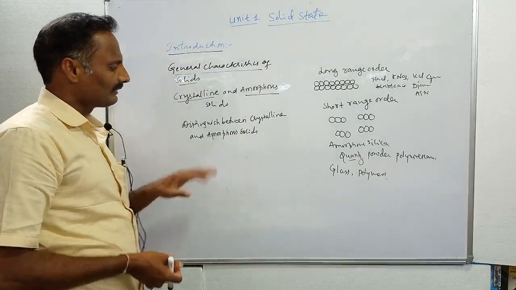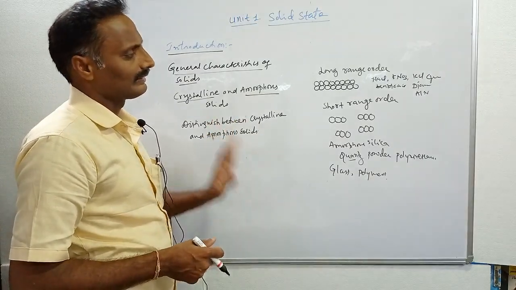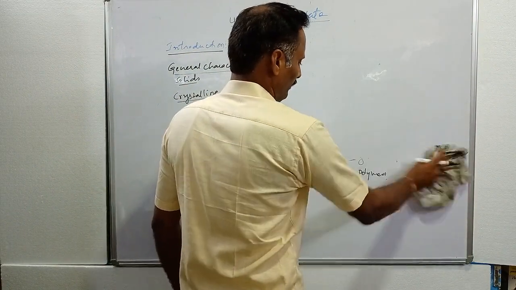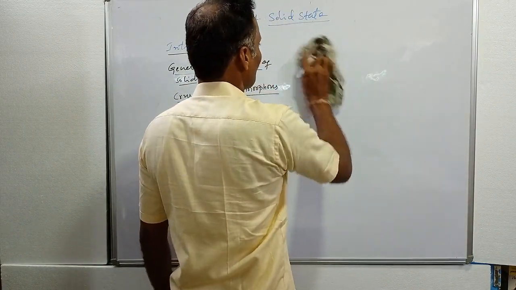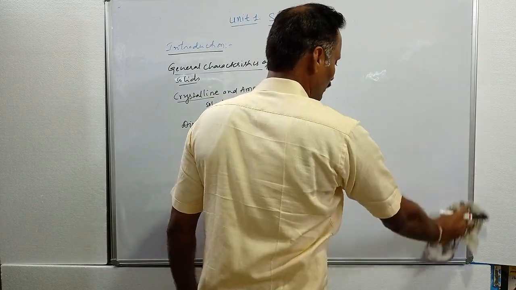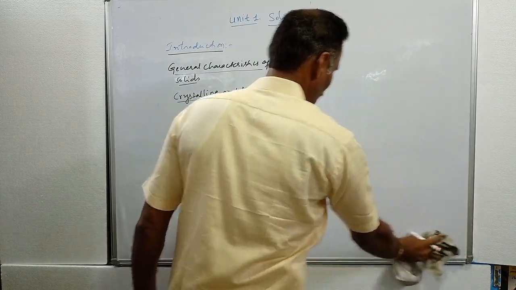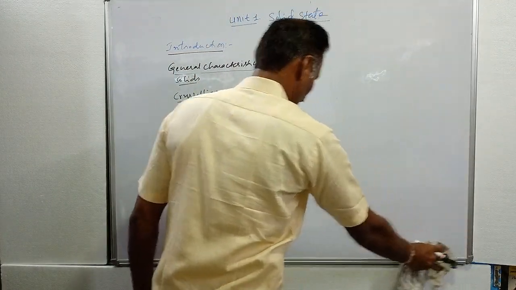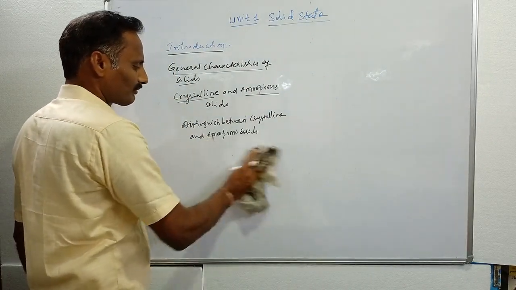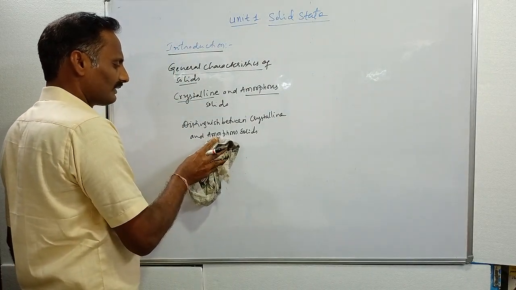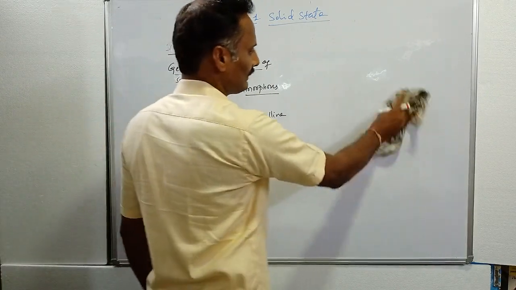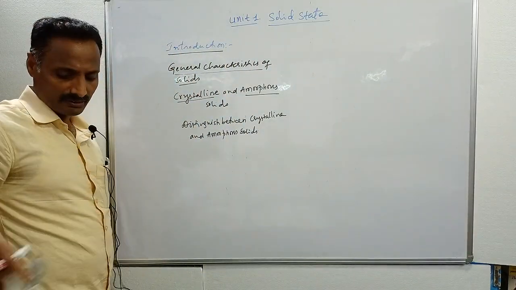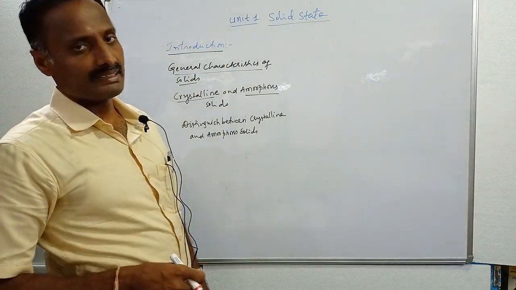Then what is the difference between crystalline solids and amorphous solids? Amorphous solids have wide applications in day-to-day life. We are using most of the polymers, which are amorphous in nature, and these polymers are used in the packaging of materials. Also the amorphous form of silicon is used in photovoltaic cells. It converts light energy into electrical energy. This is the main importance of amorphous silicon. Amorphous silicon is an example of amorphous solids, and amorphous solids have wide applications in day-to-day life.